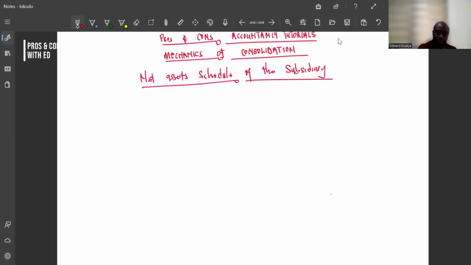One mechanic was your group structure, which we've dealt with. We also made mention of the date of acquisition and date of reporting, which is the second mechanic. Then our third mechanic was the cost of consideration. We've used about 3 meetings to deal with cost of consideration.